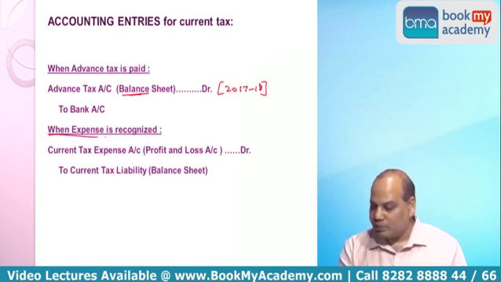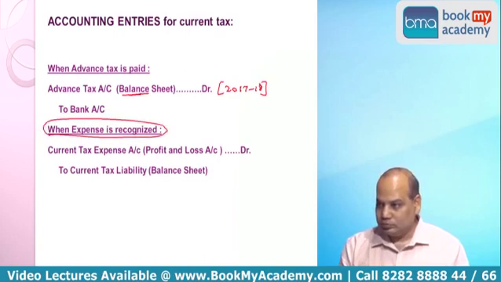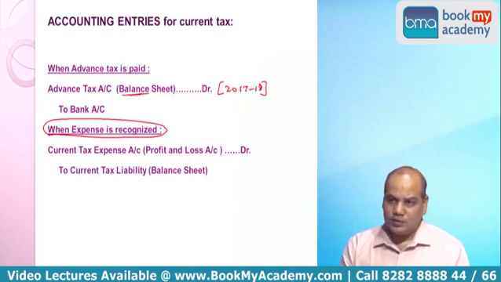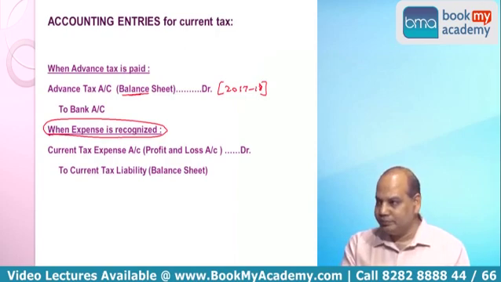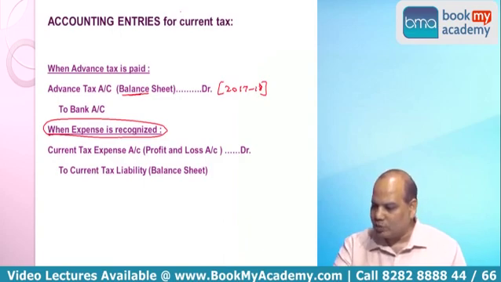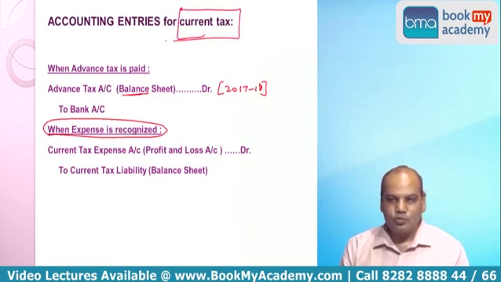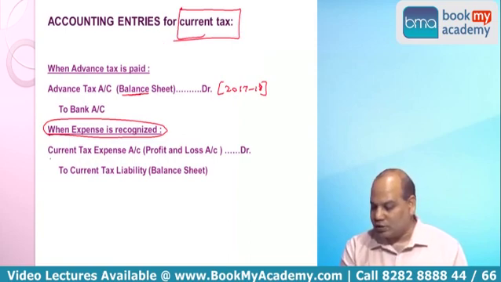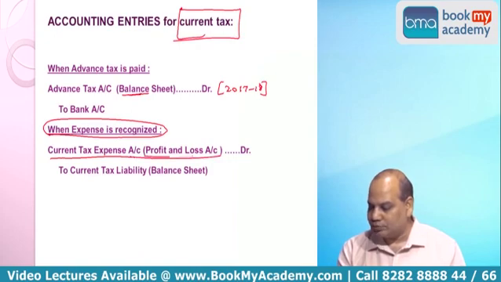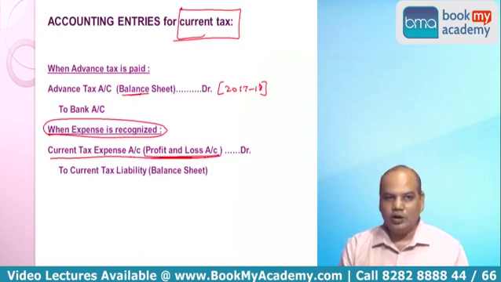At the end of the period, we pass an entry for recognizing the tax, current tax. Right now the topic is current tax, which will just take 1 or 2 more minutes. Entry for current tax is current tax expense account debit, which goes to P&L account. In your intermediate syllabus you were told this entry, P&L account to provision for taxation.